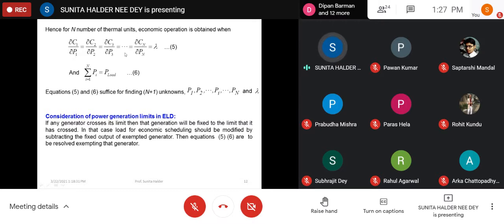Equating all incremental fuel costs to lambda, we get n equations from equation 5. And there is another equation, summation of generation equal to load. Combining equations 5 and 6, we get a total of n plus 1 equations. So we can solve the n plus 1 variables and get the economic operation.